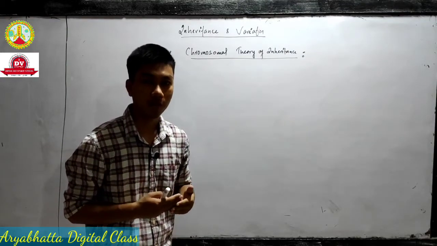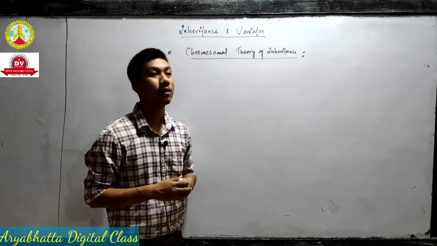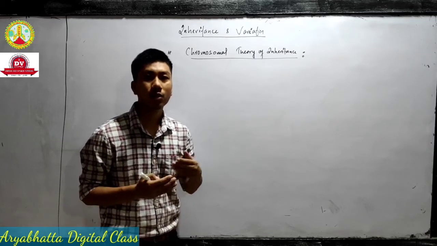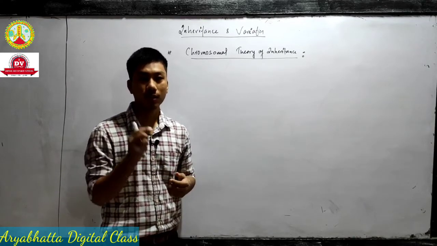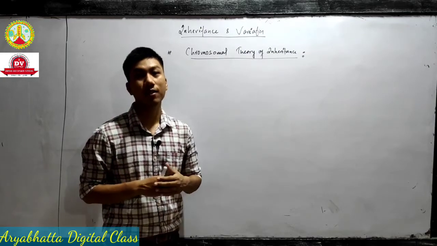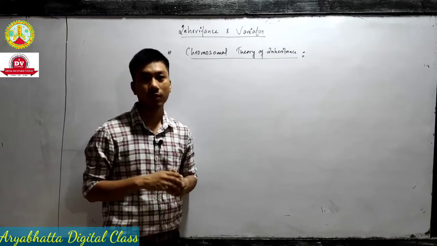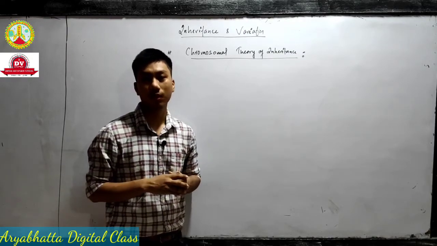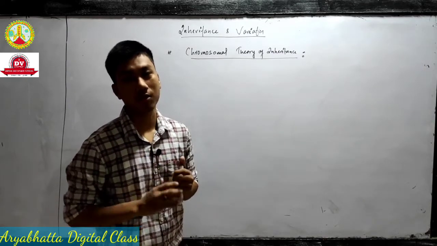work with chromosome. That means, what did Mendel say in his experiment? Mendel said that in our body there is something unit. He called it a factor, right? Something unit that is passed from generation to generation, but he was unable to show the actual structure of gene.